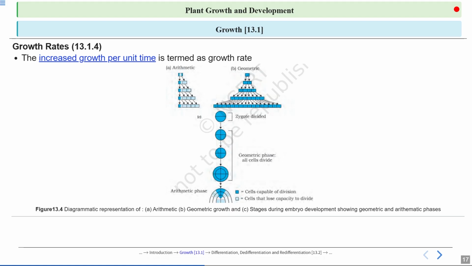Here in the first you can see arithmetic growth. In arithmetic growth what happens is just one daughter cell divides and the other does not divide, or attains its mature state. So they don't divide, but one daughter cell particularly divides. And talking about geometric growth, here organisms grow in three phases.